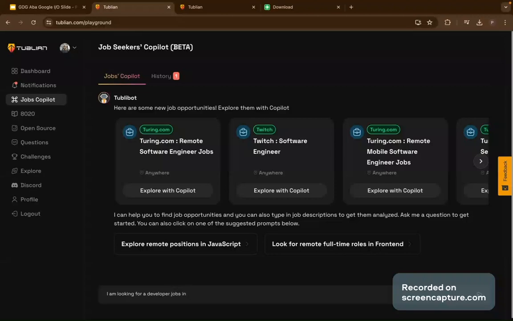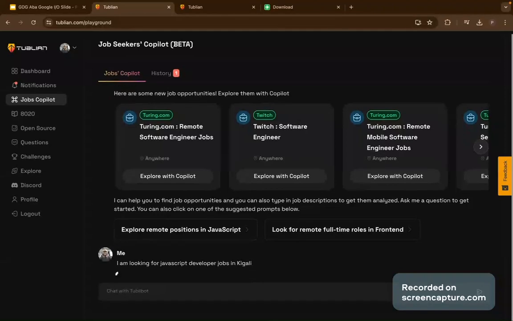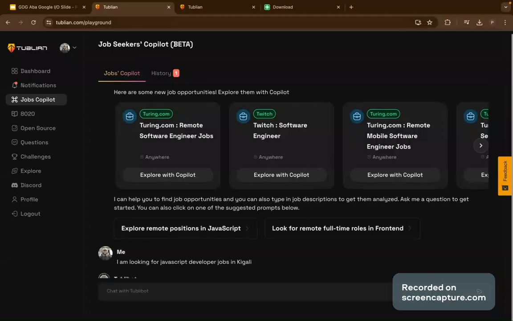So currently I am in Kigali. So let me do Kigali. So I'm looking for JavaScript developer jobs in Kigali. I just click enter. It's going to show me developer jobs that are in Kigali, if there are any.